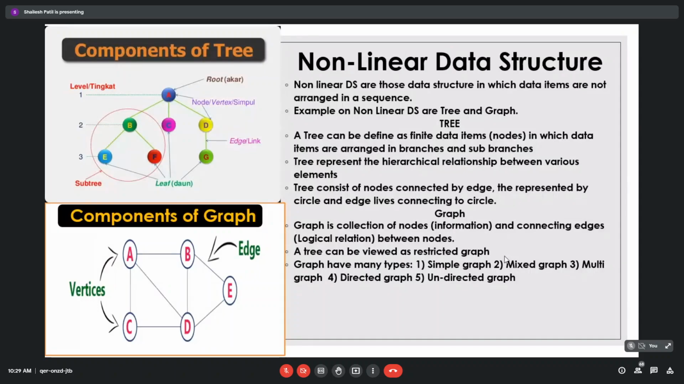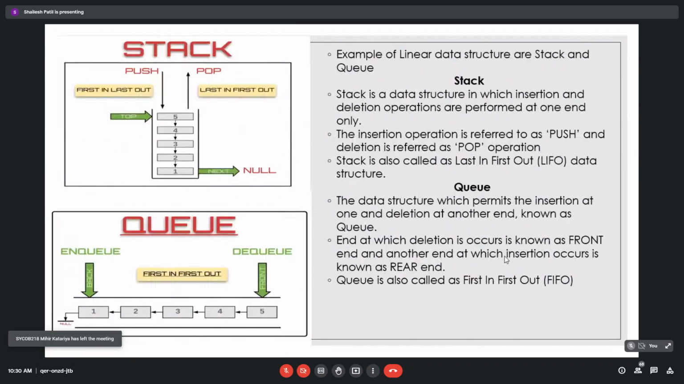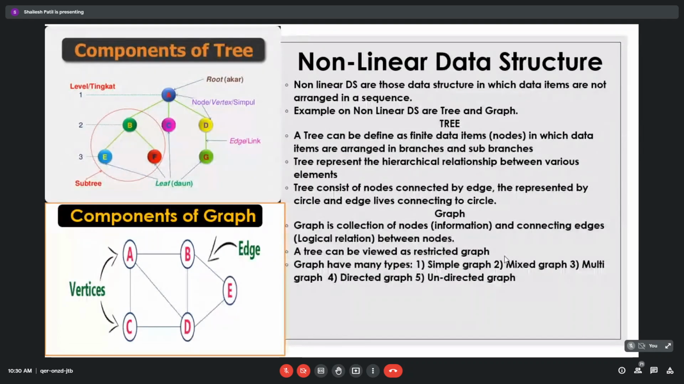So why are these non-linear? Because for each and every item in a linear data structure, the condition is that every item should have one predecessor and one successor, and it should be organized in a linear fashion, like you are standing in a queue. Non-linear data structure means it is not fixed to one predecessor and one successor. It may have one predecessor and multiple successors also.